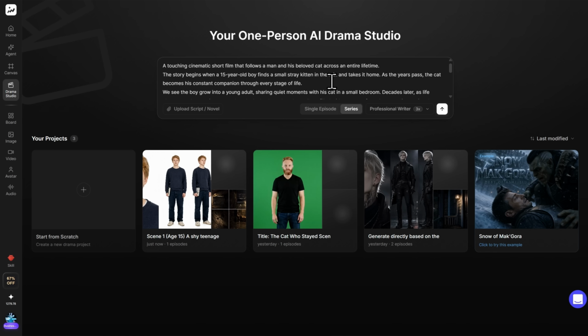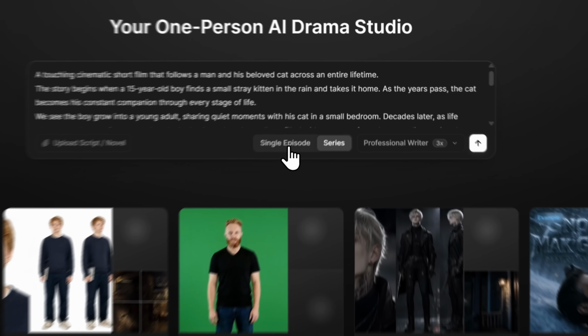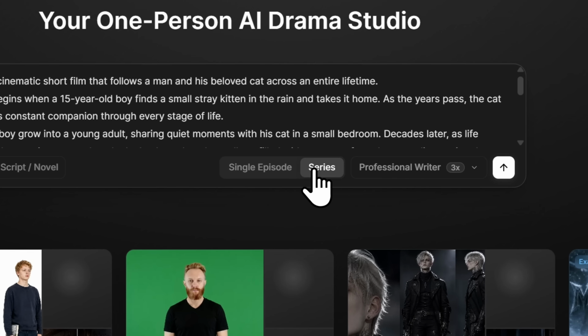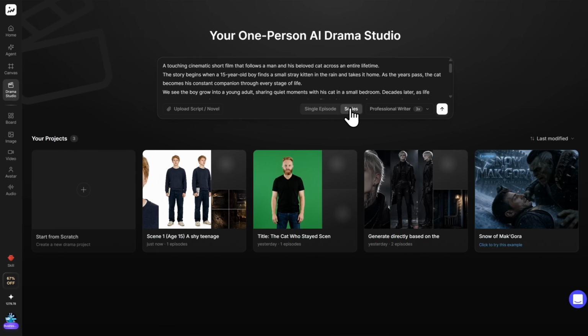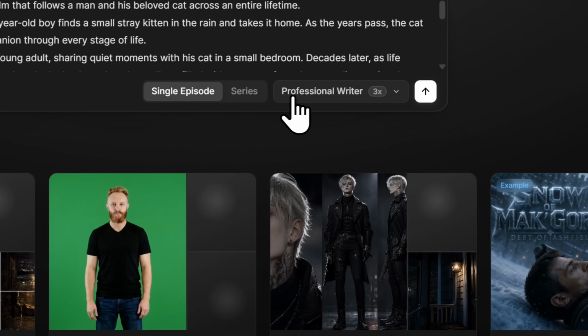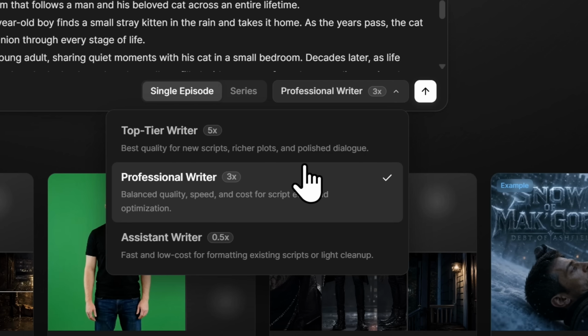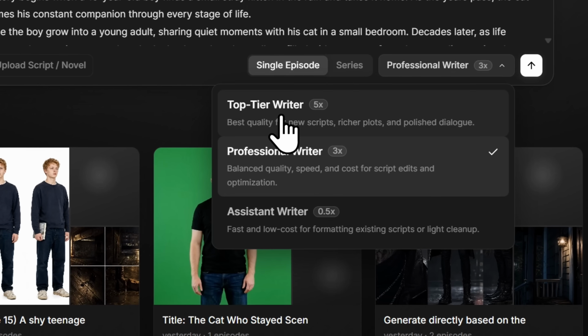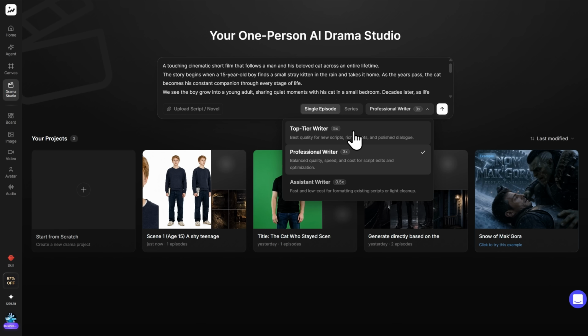And here we have a couple of options. This will be a single episode or a full TV series, let's put it like that. When you choose a series, then you will be able, of course, to create additional episodes. I'll use a single episode, professional writer, assistant writer, or top tier writer. The top tier spends more credits, of course, for the agent part, and the professional writer is kind of optimized for cost and good results. So I'll choose that. And let's click.